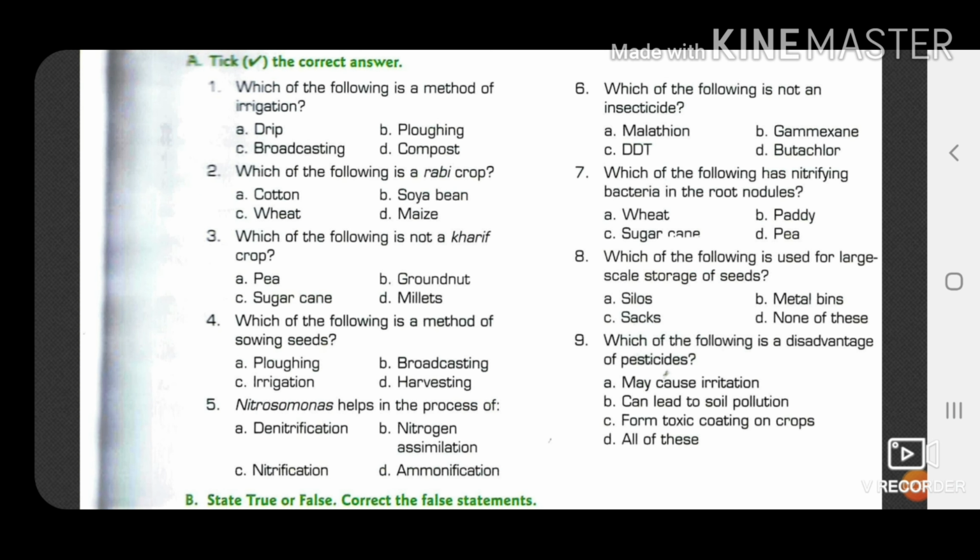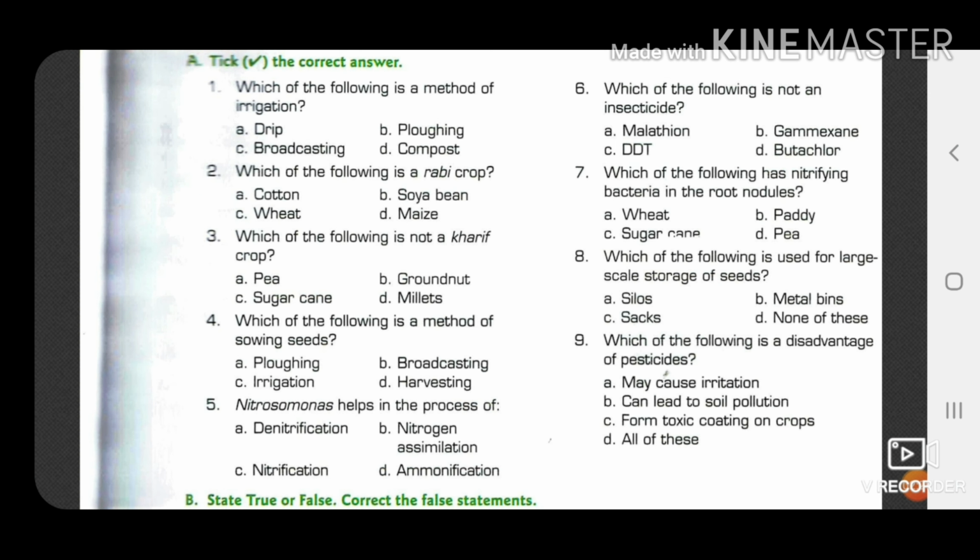Next question, which of the following is not an insecticide? Options are malathion, gamexin, DDT and Butachlor, and the answer will be Butachlor. The rest are insecticides, but Butachlor is an example of weedicides, which is used for killing unwanted plants. Seventh question, which of the following has nitrifying bacteria in the root nodules?